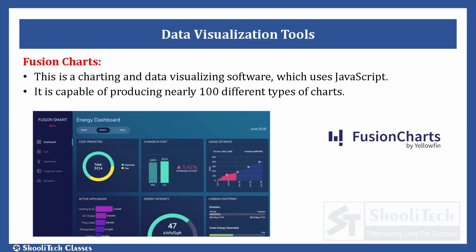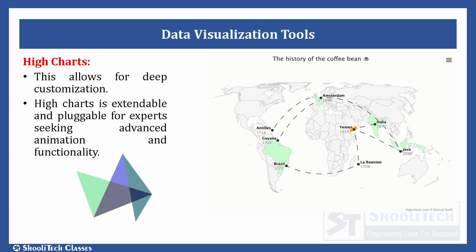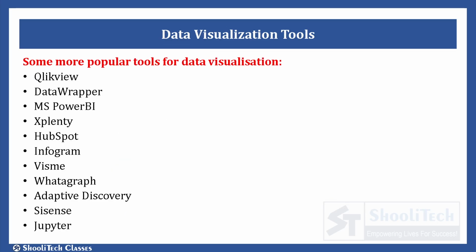Then comes Fusion Charts. It uses JavaScript. In this, we can create a large variety of charts. It offers almost 90 to 100 types of charts. Highcharts. We can create our customized charts in it. Our charts can have animation effects if we use Highcharts. Interesting, isn't it? There are so many other tools available like QlikView, Datawrapper, Microsoft Power BI, HubSpot, Infogram, Visme, Watergraph, and a lot more.